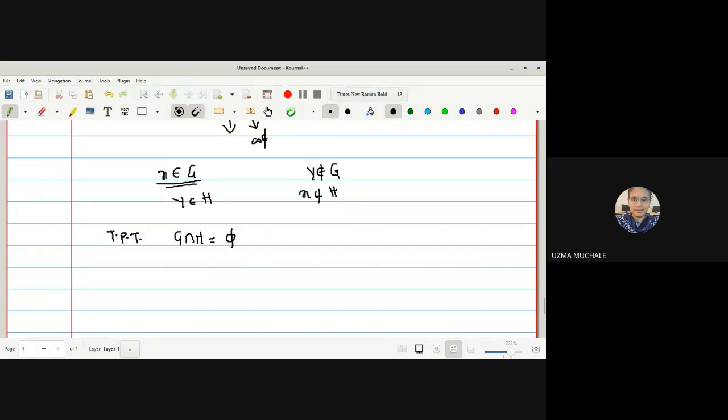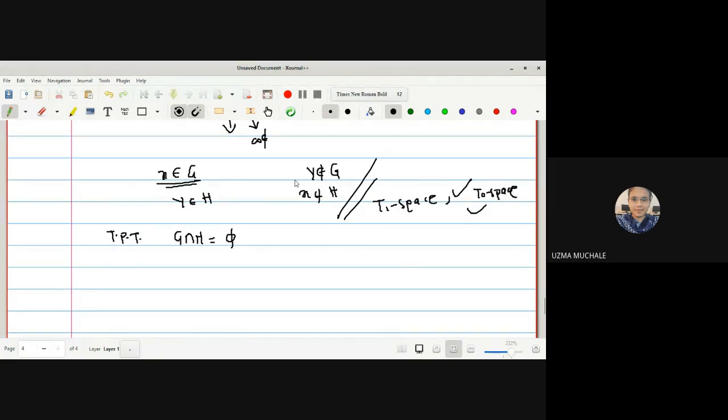Because our aim is to prove it is a T2 space. Up to now we have proved it to be a T1 space. So after this step we will go for proving it to be a T2 space. Now here you can say it is T naught also. As it is a T1, we can say it is a T naught space also.